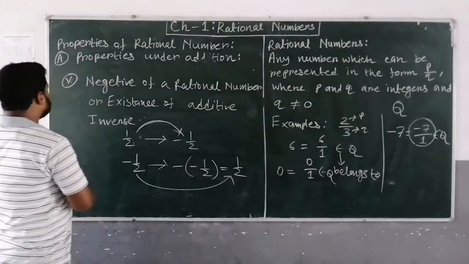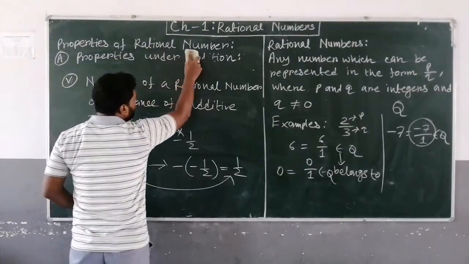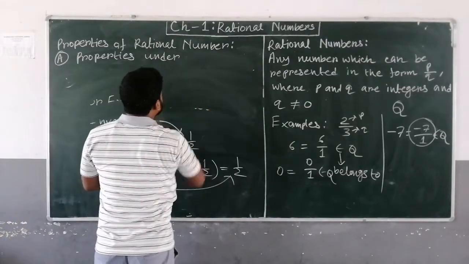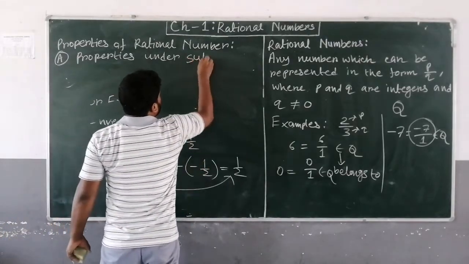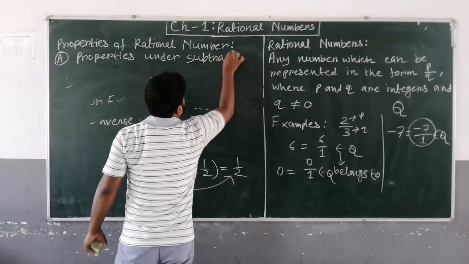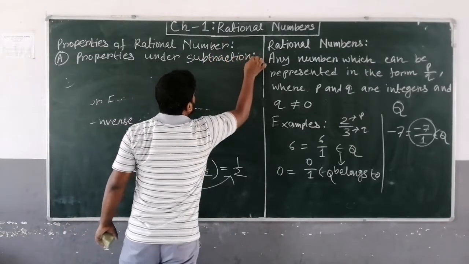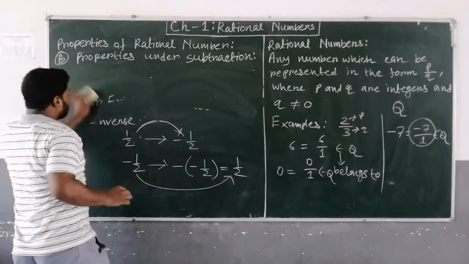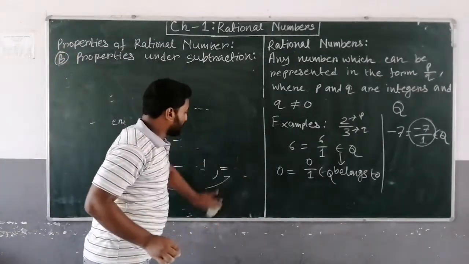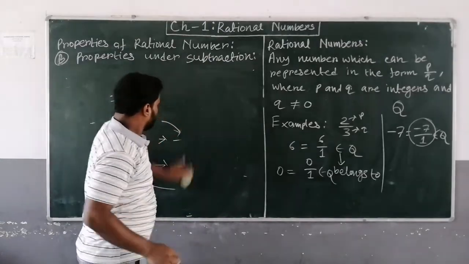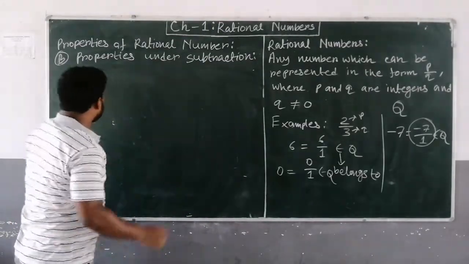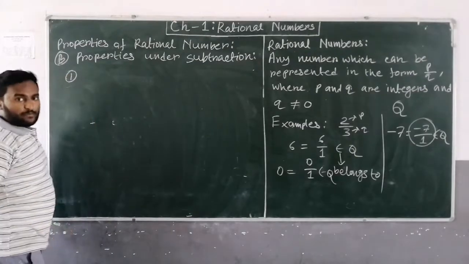Now properties under subtraction. First of all, again the closure property.